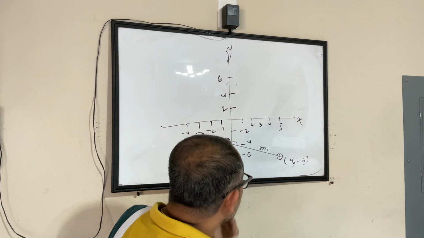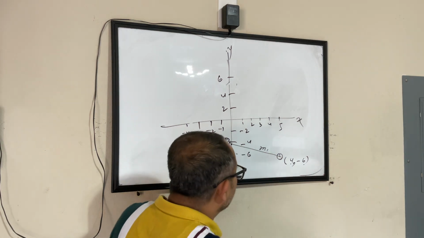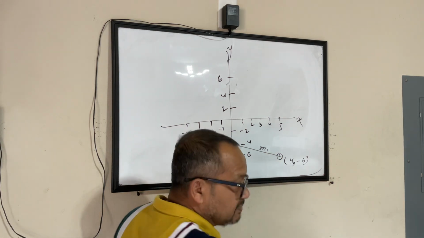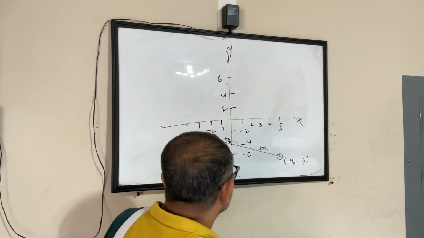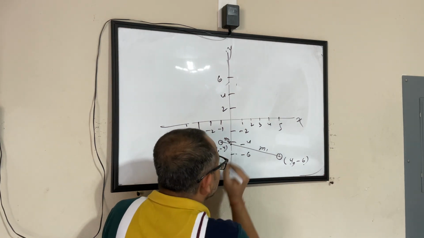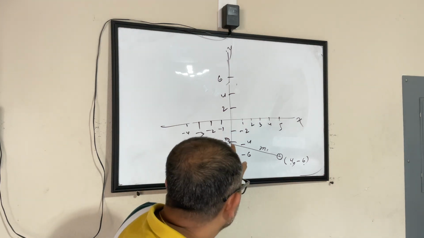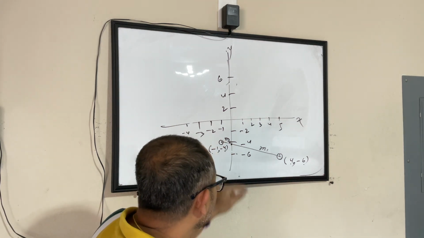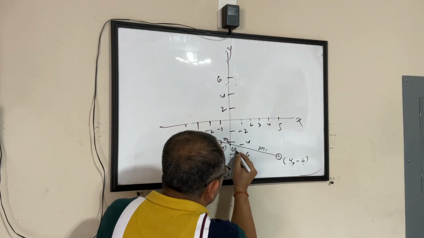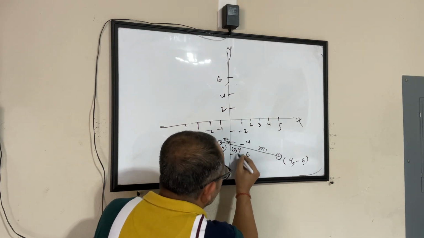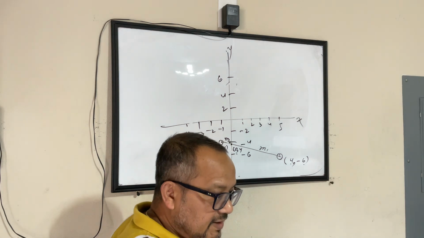It's asking us to find the value of M1 and M2, in what ratio this is getting split. Second, also find the coordinate of the intersecting point. One thing we know, this is on the y-axis, so the x value is 0. We have to only find the value of y.